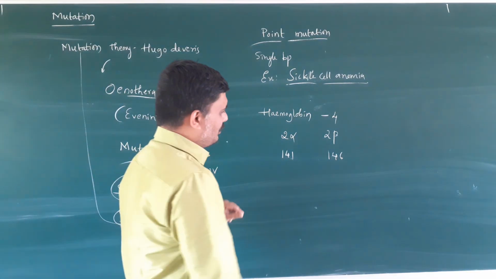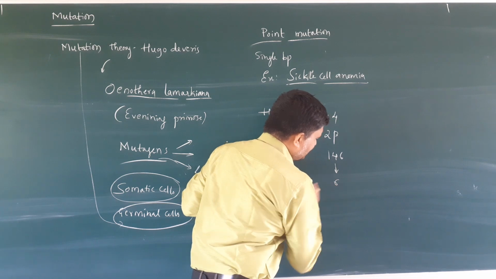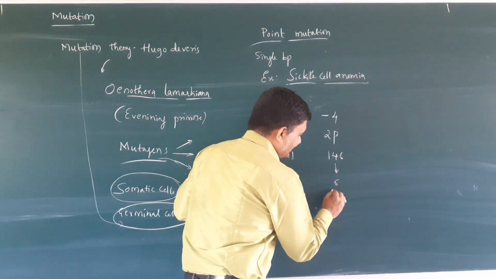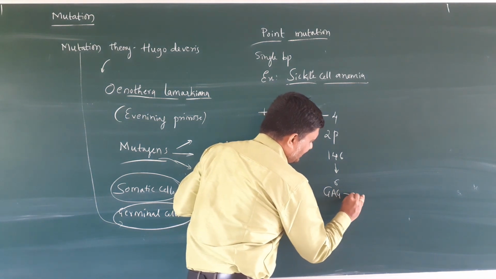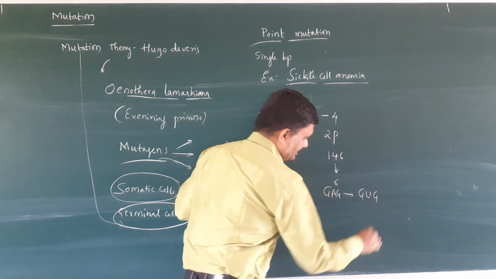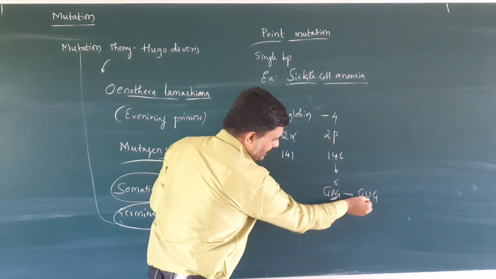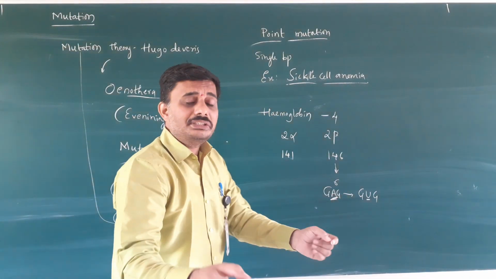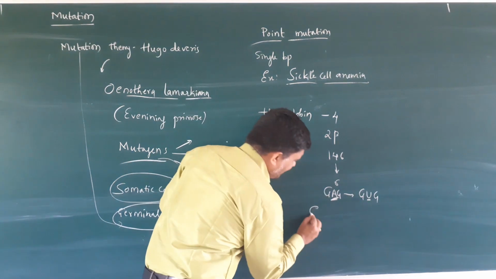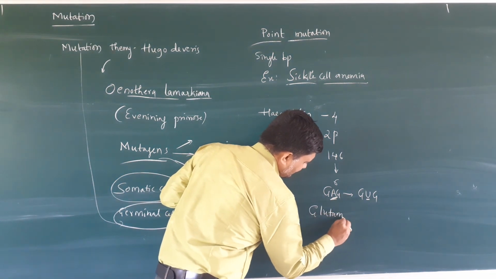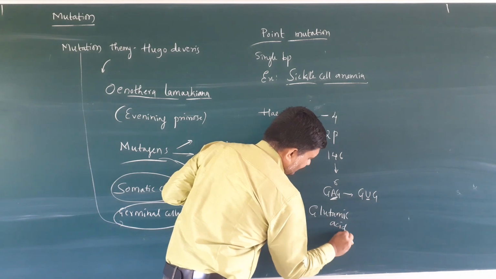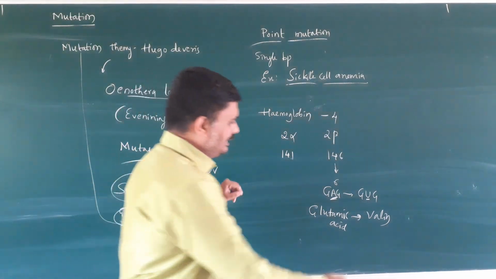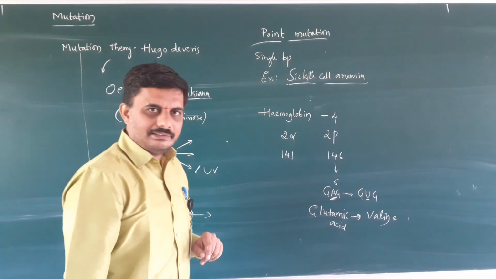The point mutation occurs at the 6th position of the beta chain, where GAG turns to GUG, so that a single base is changed. That leads to a change of amino acid: glutamic acid is replaced by valine.